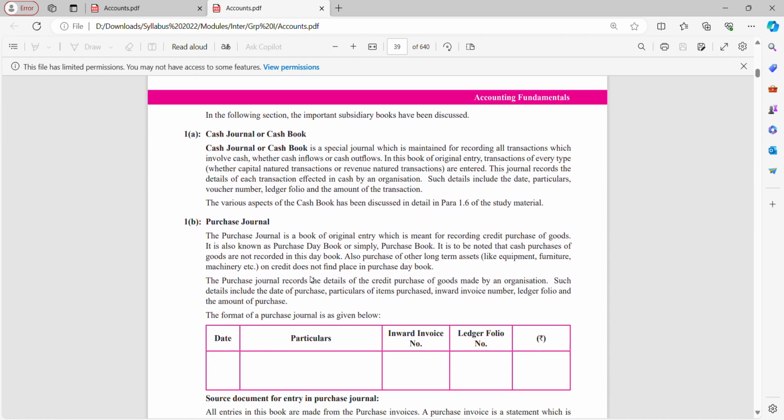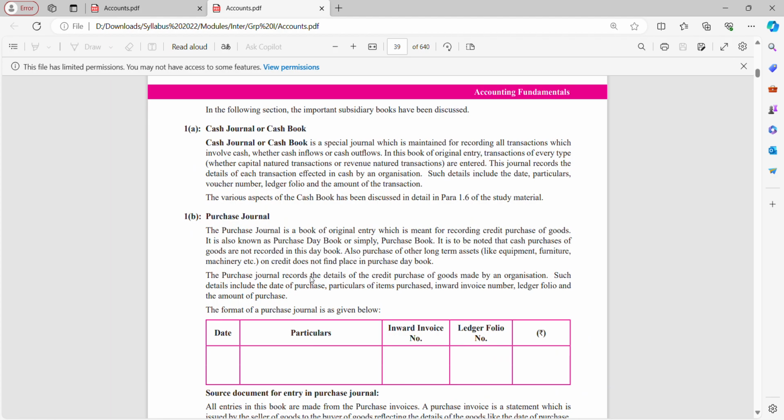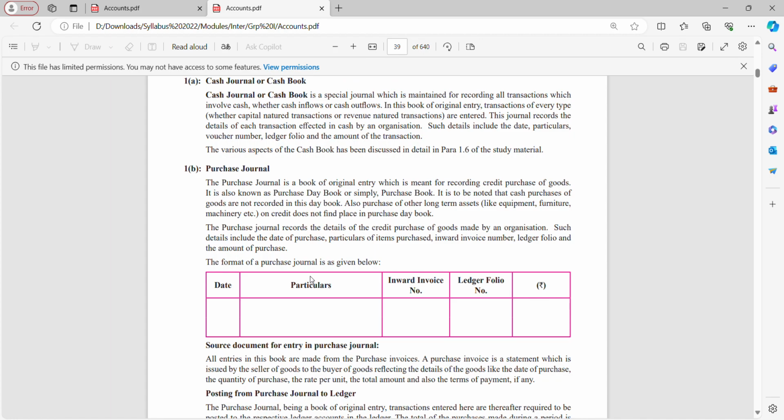Then we have purchase journal. Purchase journal is a book of original entry which is meant for recording credit purchases of goods. It is also known as purchase day book or simply purchase book. It is to be noted that cash purchases of goods are not recorded in this day book. Also, purchase of other long-term assets on credit does not find place in purchase day book.